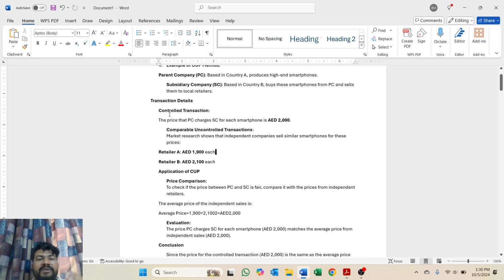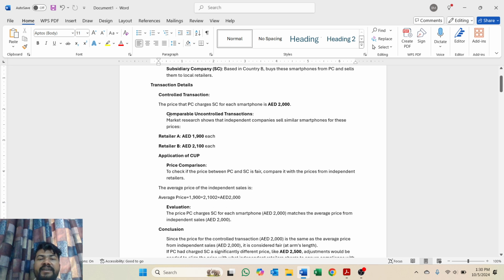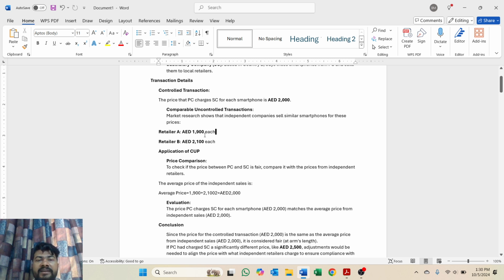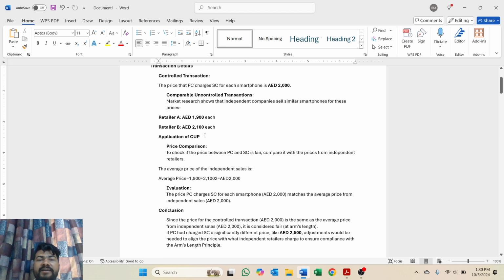It means the parent company sells that smartphone to the subsidiary company at AED 2,000, and now we'll compare that with independent, uncontrolled transactions. So retailer A sells that smartphone for 1,900 dirham each, and retailer B sells that product for 2,100 dirham.